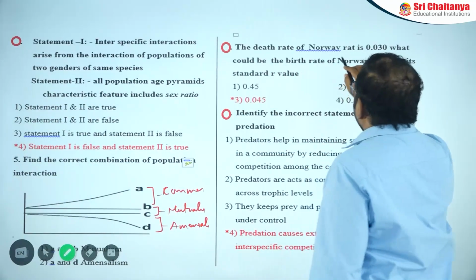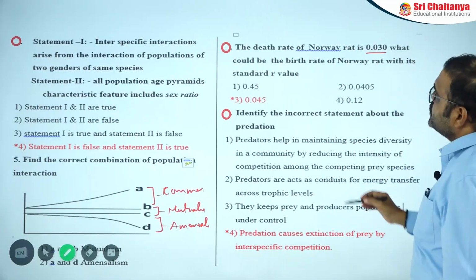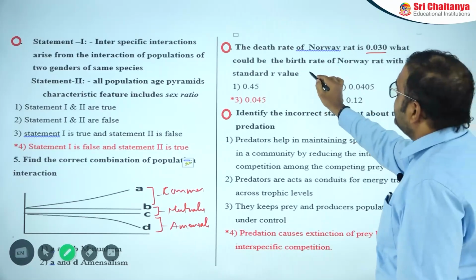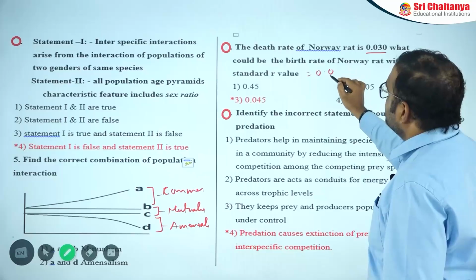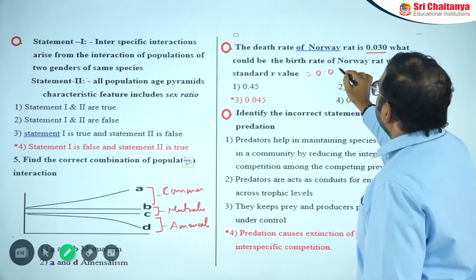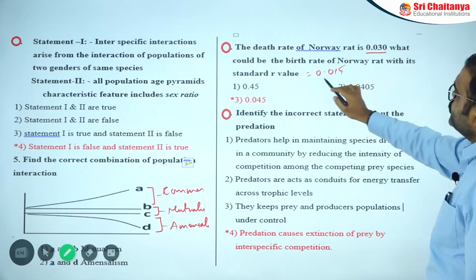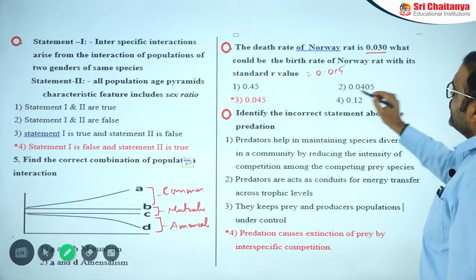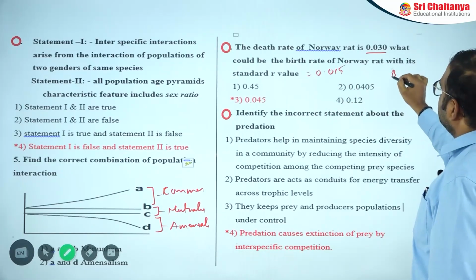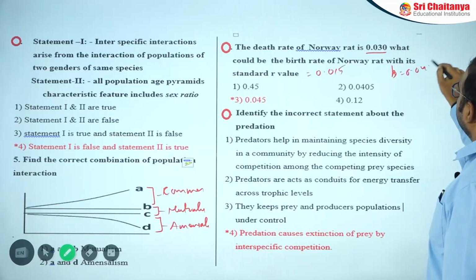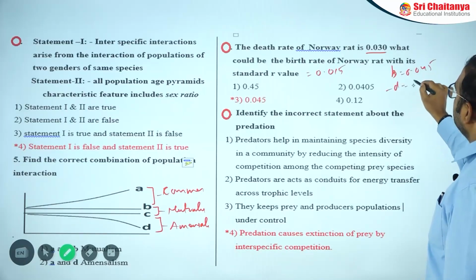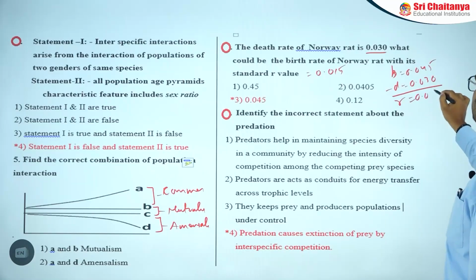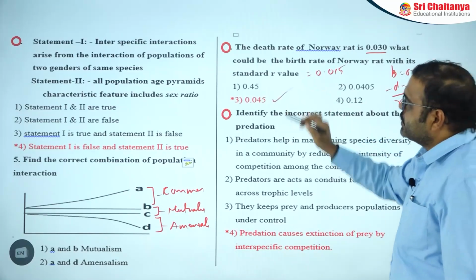The death rate of the Norway rat is 0.030. Then what could be the birth rate of the Norway rat with the standard value? Standard value is 0.015. Then 0.015 is the r value. So here the birth rate is 0.045 minus the death rate 0.030, then the r value will be 0.015. That's why the answer will be this part.